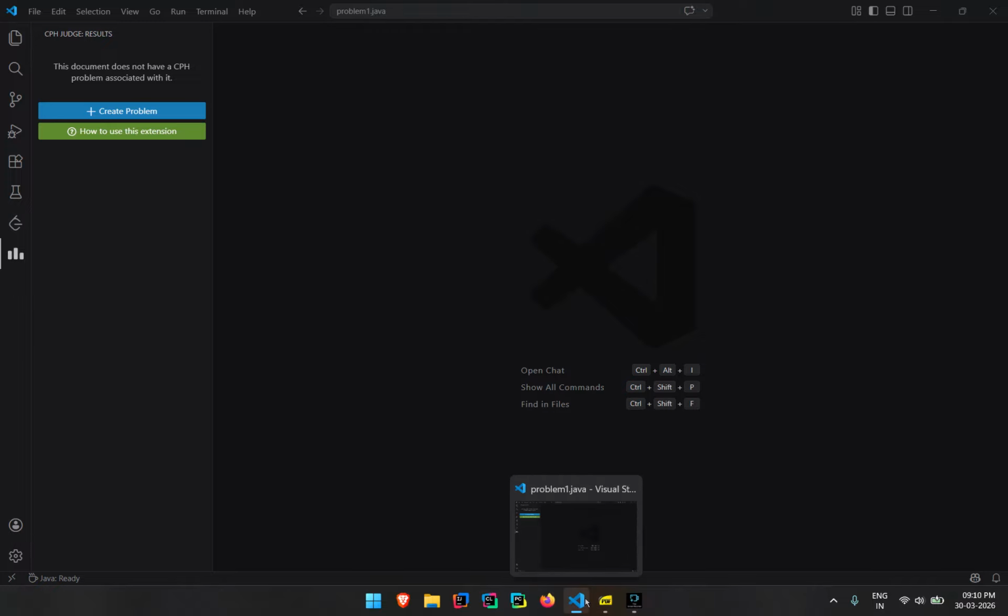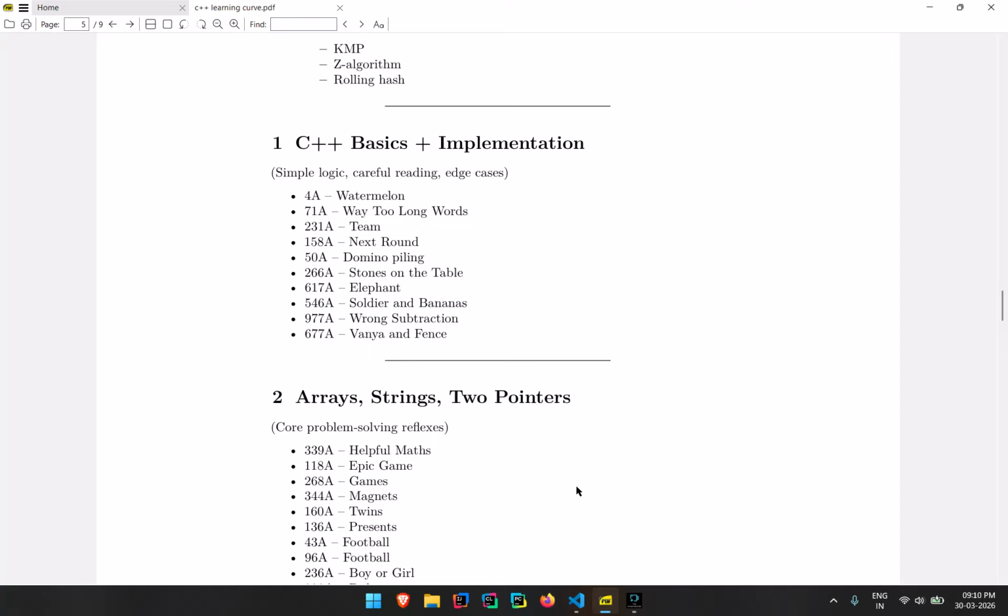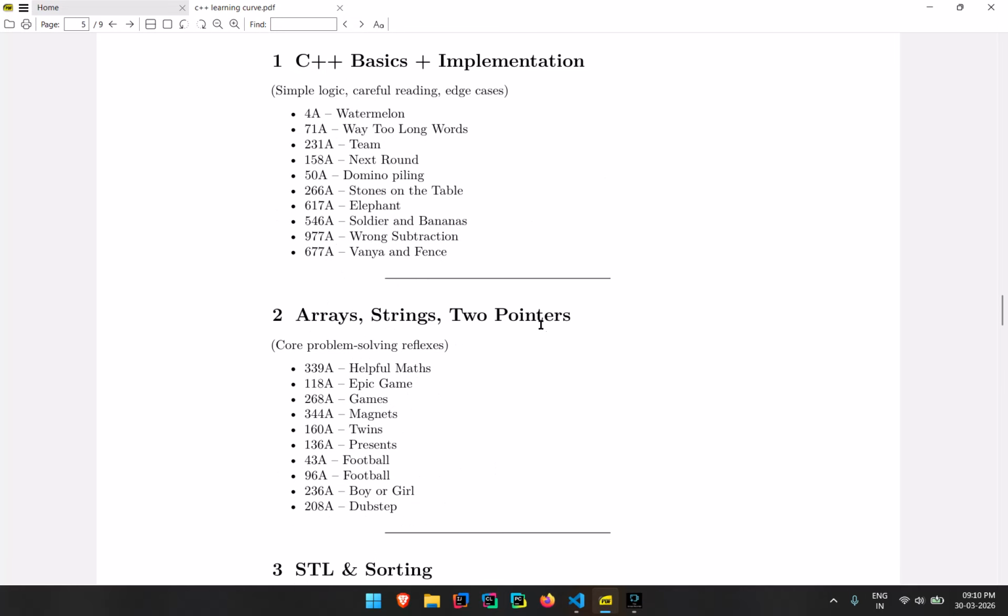Basically, you can approach any chatbot and ask for questions. This is basically for C++ to improve my basics, since I just switched language from Java to C++. So I need to improve my C++ now, so that I can solve better problems with more accuracy and precision. That is why all this is necessary.